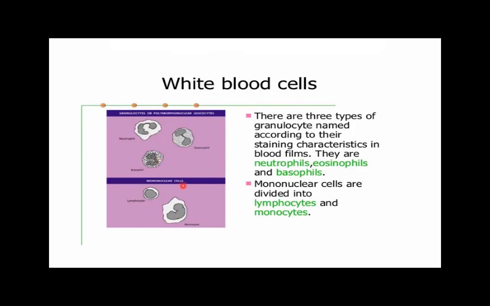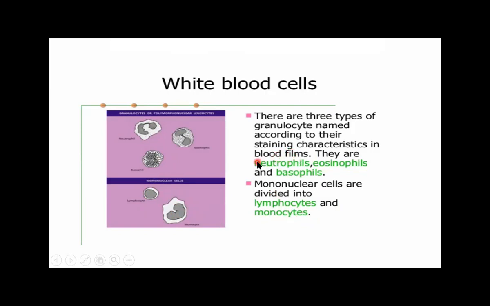So the next type is the mononuclear cells, which are divided into the lymphocytes and monocytes. You can see they do not have the granules in their cytoplasm, and they have a large nucleus. There are no granules in their cytoplasm. Their names are lymphocytes and monocytes.